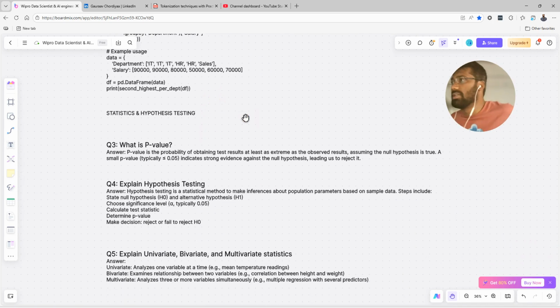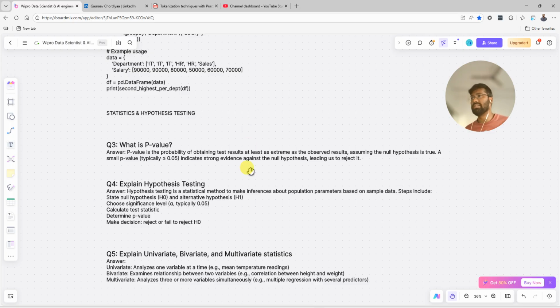Now this is the third question: statistics and hypothesis testing. The question is, what is p-value? It is one of the important questions. It might be asked in different interviews, but this is a very important statistics question. P-value is the probability of obtaining a test result at least as extreme as the observed result, assuming the null hypothesis is true. A small p-value, typically less than 0.05, indicates strong evidence against the null hypothesis, leading us to reject it.